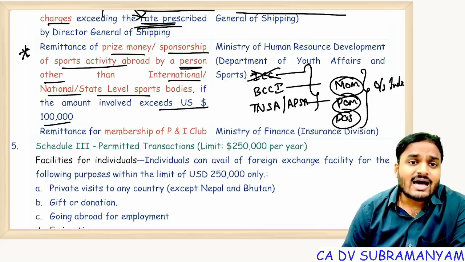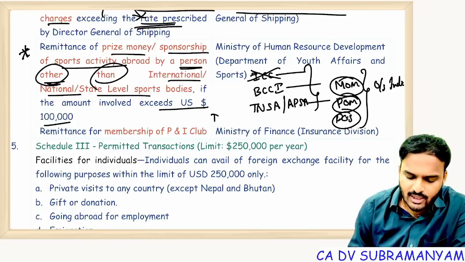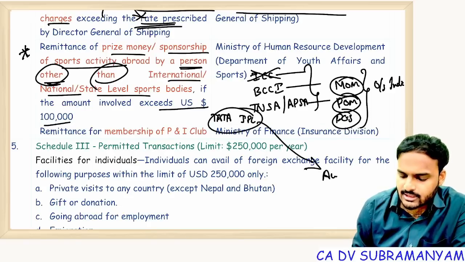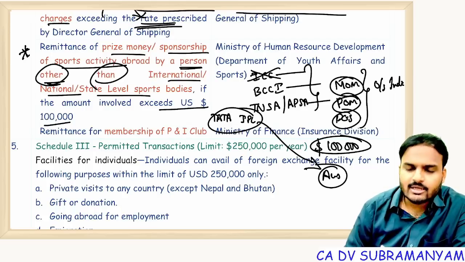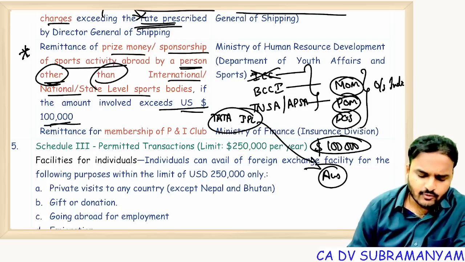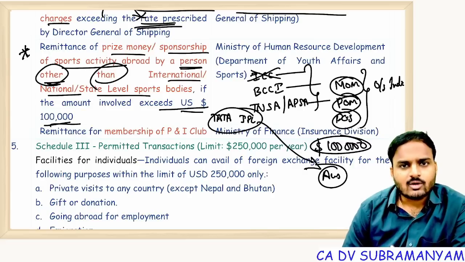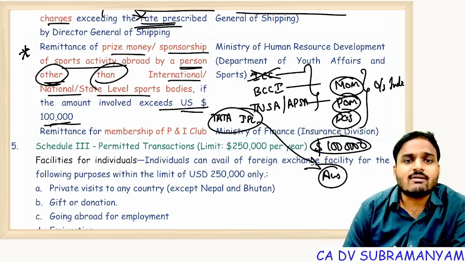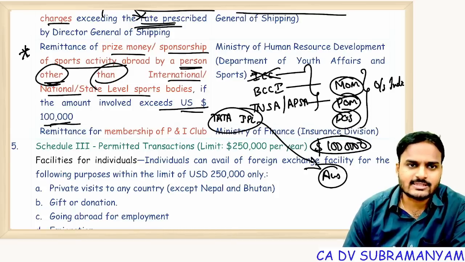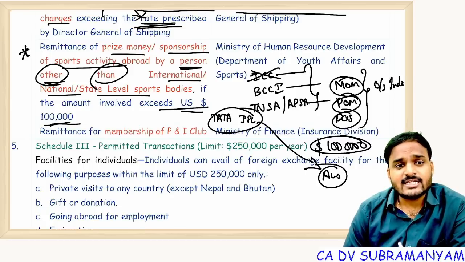But any person other than these bodies, for example Tata IPL. Suppose the Tata IPL was conducted outside India, for example in Australia, and they pay some $1 lakh for the player of the match award. That is within the limit, therefore RBI or Government permission is not required. Suppose it's $10 lakh. Now Tata has to take approval from the Ministry of Human Resources Development, that is the Department of Youth Affairs and Sports. Getting my point? For persons other than sport bodies, with payment exceeding $1 lakh, permission is required.